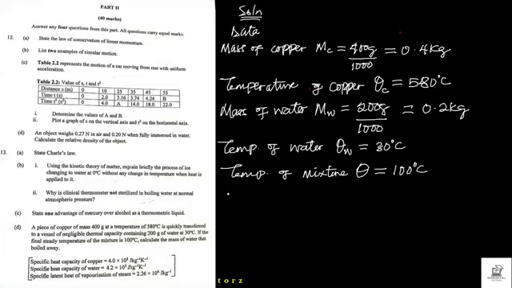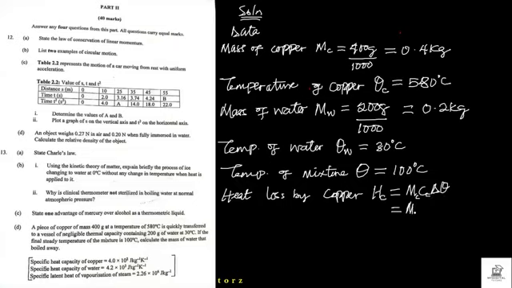Now, at a steady temperature, heat gain is going to be equal to heat loss, isn't it? So heat lost by copper, the formula is H copper is equal to MC change in theta. So that will be equal to mass of copper, M subscript C, and specific heat capacity of copper, C subscript C, then change in temperature.